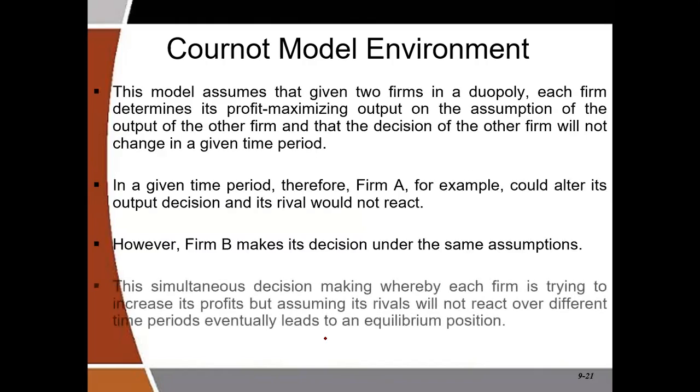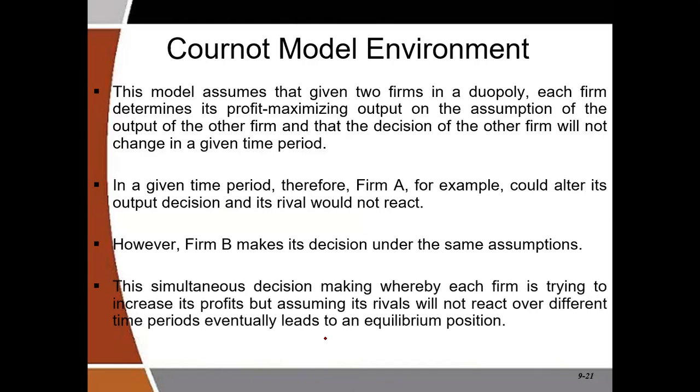If each firm takes its output decision based on the fact that the other one will not change his output decision, that means each firm will also determine its profit maximizing output on the assumption that the other firm will not change its output.